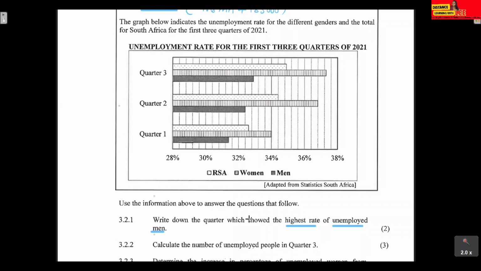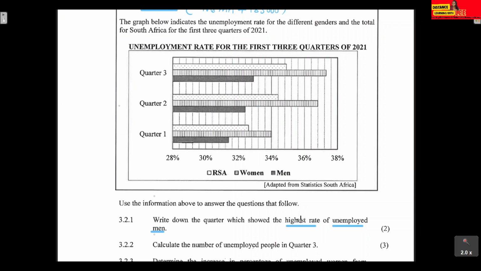Firstly, guys, you need to use a highlighter. Highlight the key elements that are being asked in your questions, so that you don't make a mistake or interpret the wrong information. When you highlight the key factors, you are able to direct your attention to what's needed.